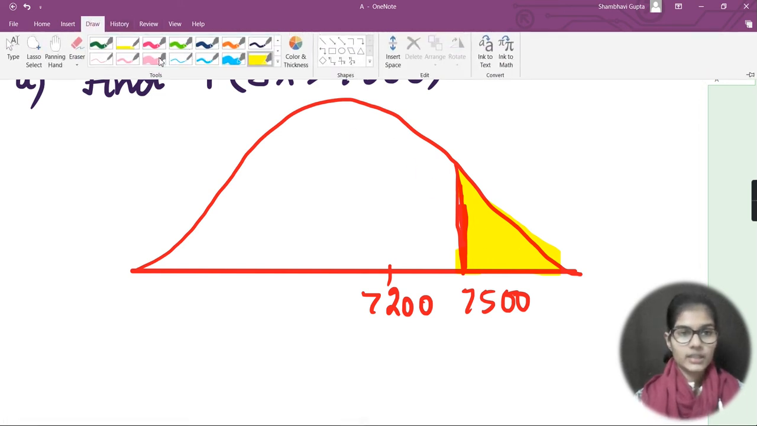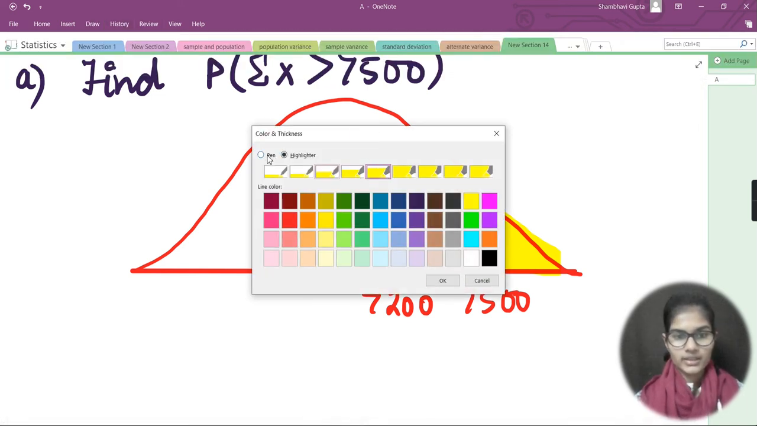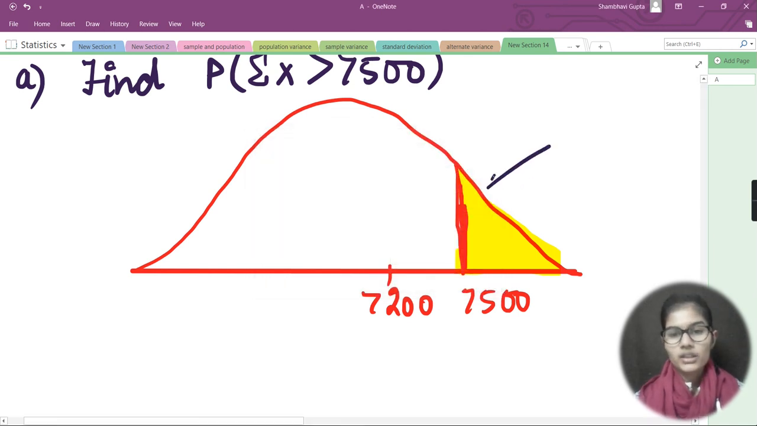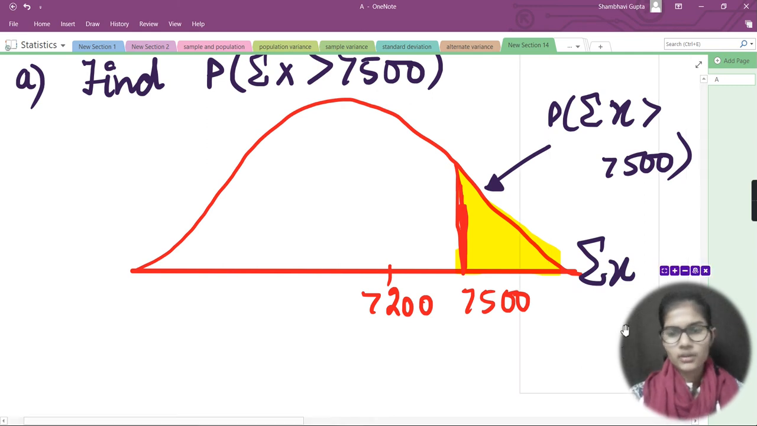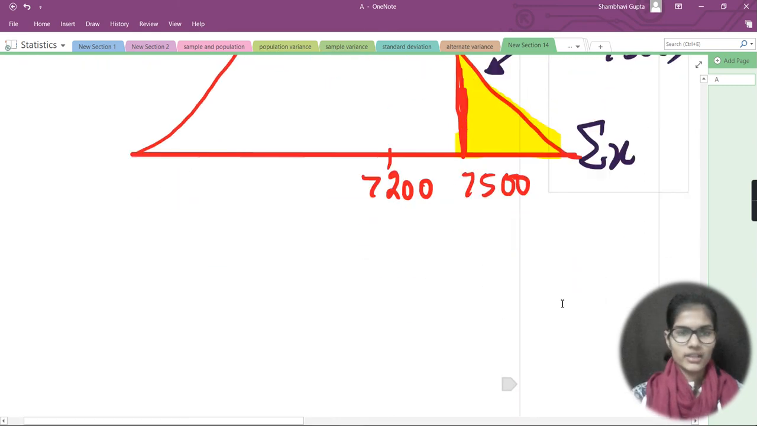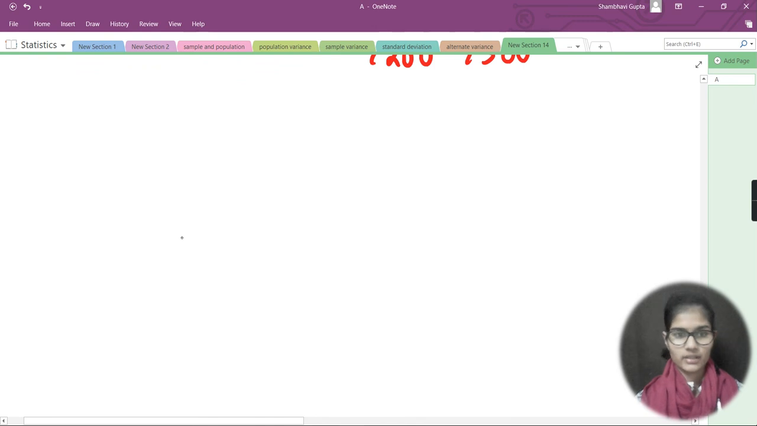Now I would again take, let's say, just that purple color itself. What does this portion belong to? It belongs to the probability that sigma of x is greater than 7500. So this is the whole idea about making this plot, and you all know how these things are made. I'm not going to go into it in detail right now.